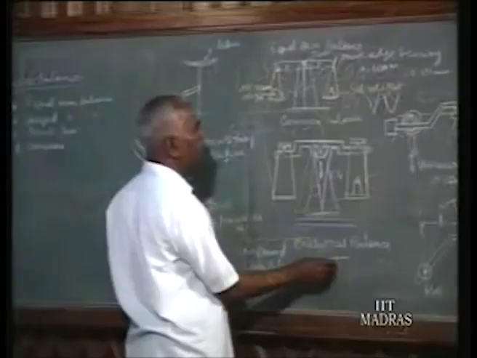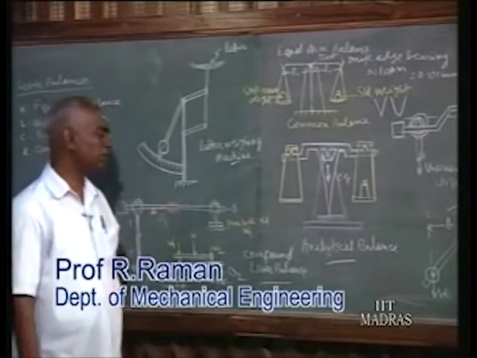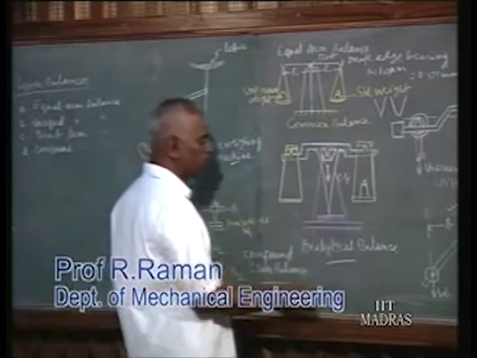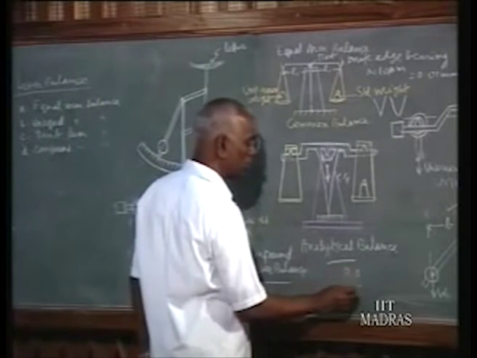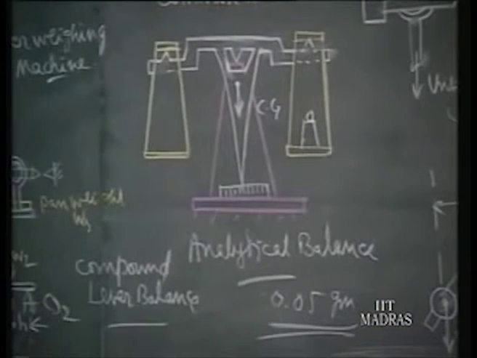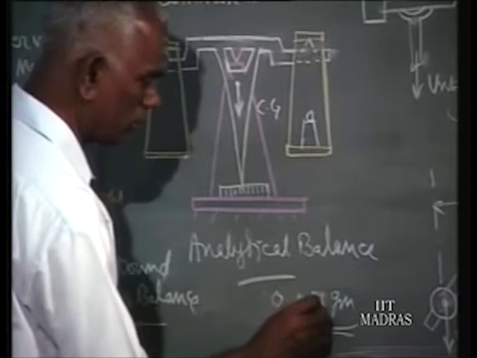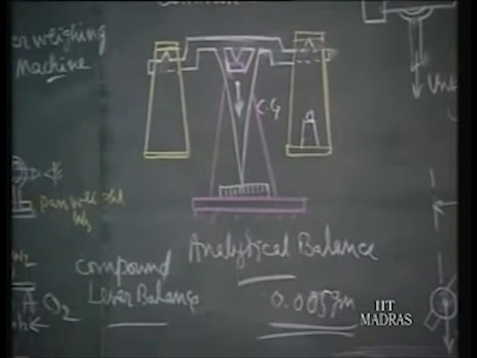Whereas we have got the analytical balance, which people call the chemical balance or the physical balance, where the accuracy can be of the order of 0.005 gram, up to 5 milligrams is possible.